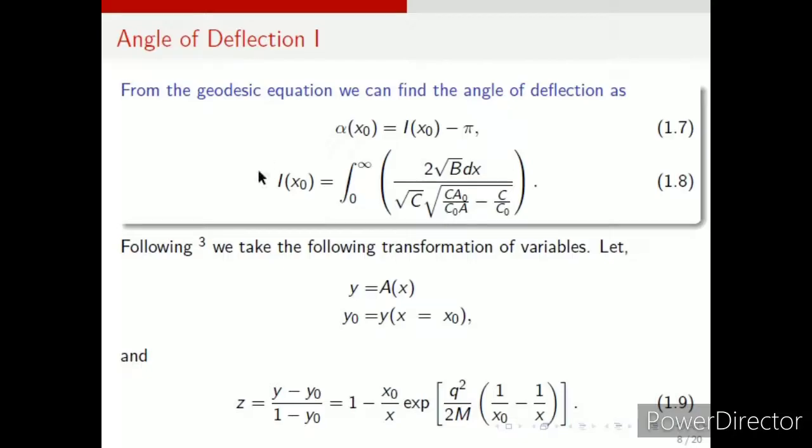Now the technique is we have to take a transformation of this sort, where y we have taken as ax, the first metric coefficient, and then we take z as y minus y0 divided by 1 minus y0. This is the expression that you can see, it's coming like this. Now what will happen is we will convert all the ax, bx, cx, the three metric coefficients, in terms of the variable x to the variable z. Okay,